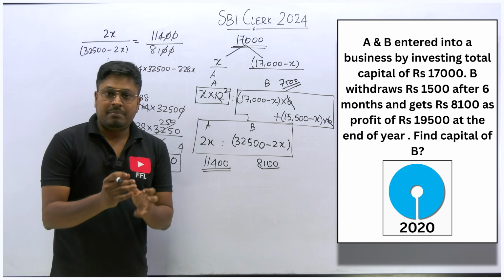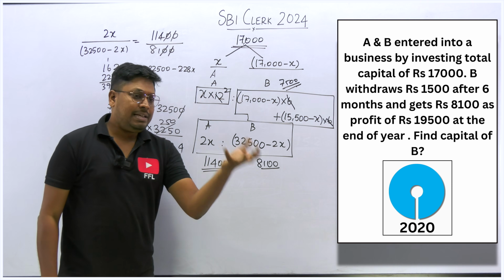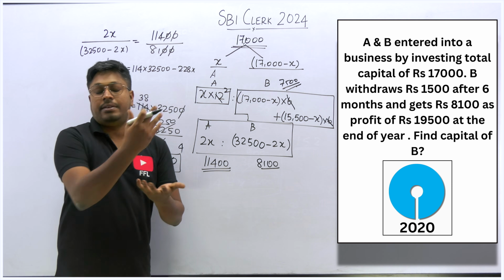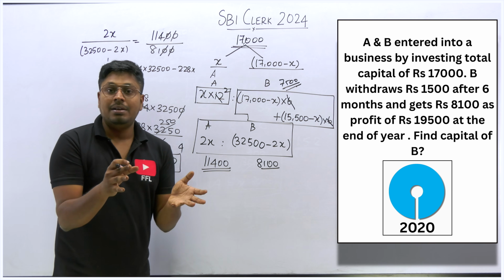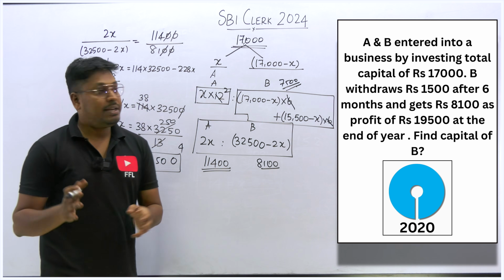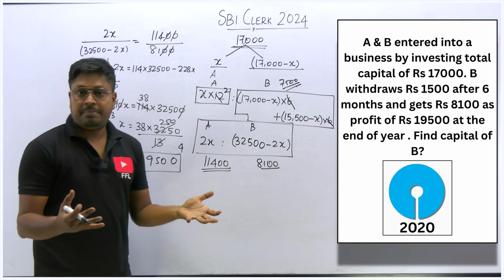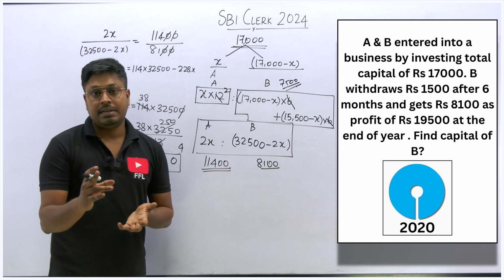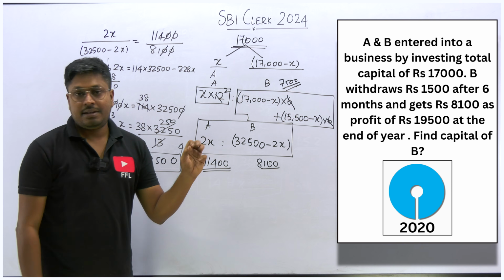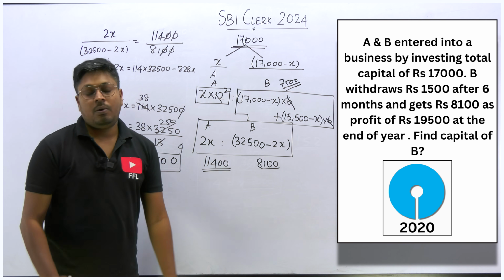In the prelims exam, in case you want to score good marks, and DI or equations are difficult and you can't attend those kinds of topics, then you have to solve some miscellaneous questions. So in order to solve miscellaneous questions, select this. For the first time, if you are learning the partnership topic, you may find it difficult, but if you keep solving many questions, then surely it is easy, right? So the answer for this question will be 7,500, which is the capital of B.